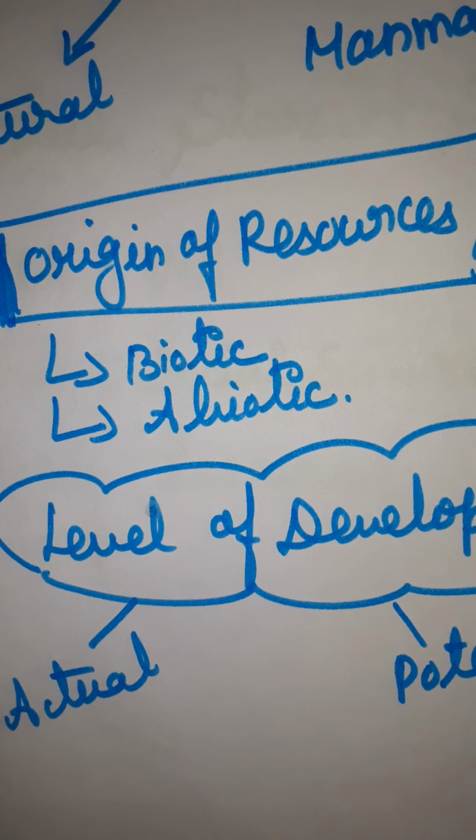Okay, shall we see the types of resources again? There are two types, that is natural and man-made. Origin of resources is biotic and abiotic. Then the level of development is actual and potential. That is very important. Yes, natural resources may also be classified as renewable, that exists in unlimited quantity like sunlight.